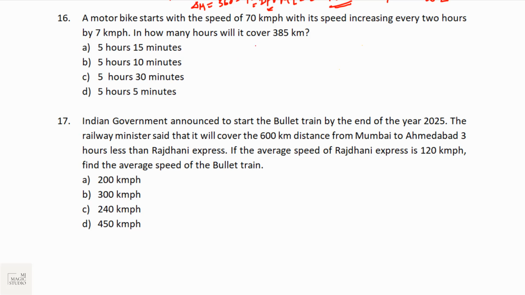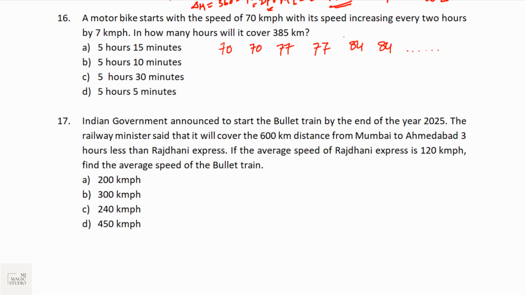7 km per hour. That means the first hour and second hour, it would be traveling at 70 kph, and then for the next 2 hours, its speed would be 77. Then for the next 2 hours, it would be 77 plus 7, that is 84, and so on. So it would be 70 for the first hour, 70 for the second hour, then 77, 77 for the next 2 hours, then 77 plus 7 is 84, 84. And in this way, it would be moving.